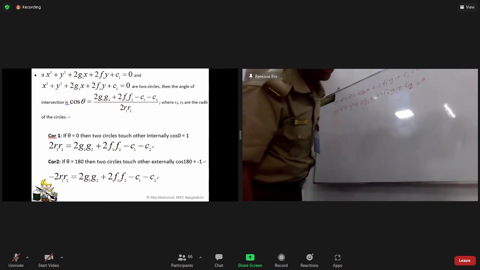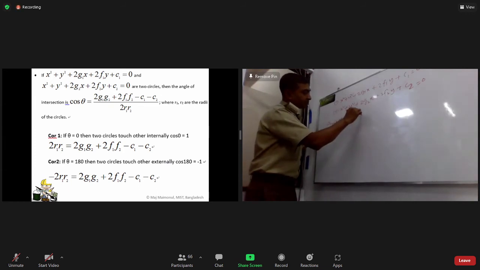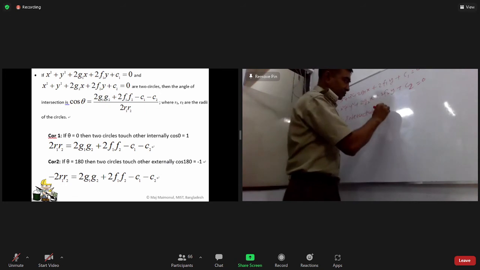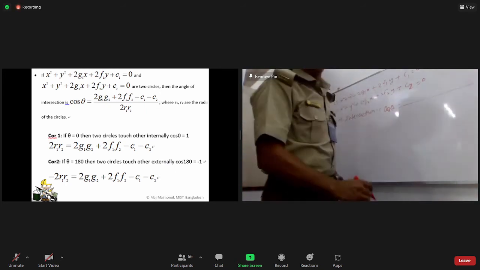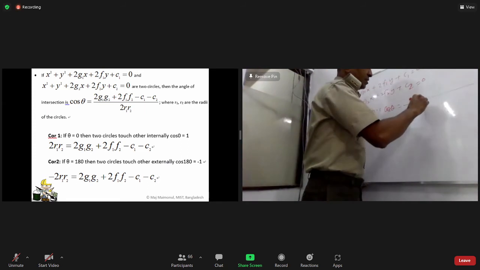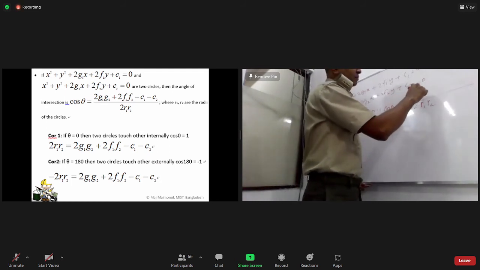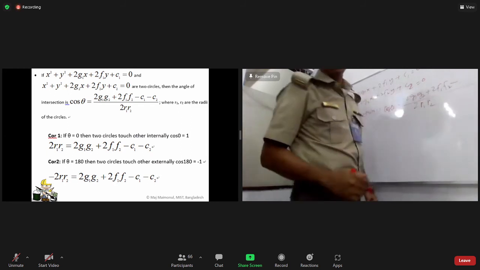Then the angle of intersection: cos theta equal to, in the numerator, 2g1 g2 plus 2f1 f2 minus c1 minus c2, over 2 r1 r2.